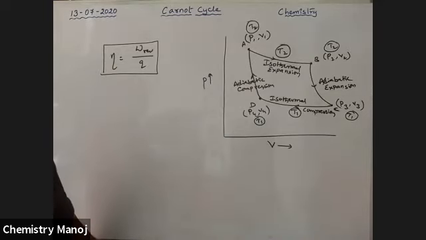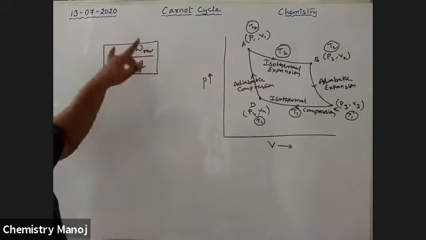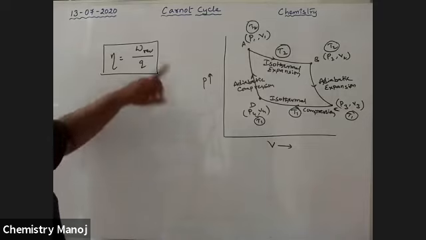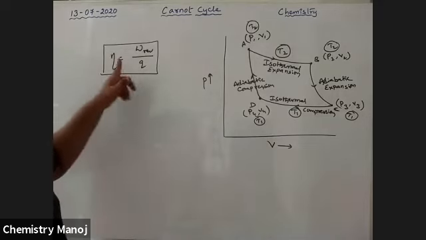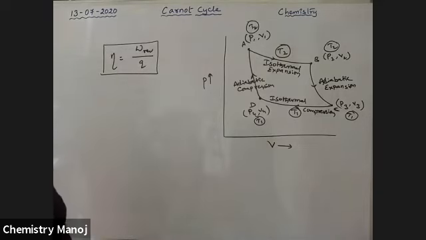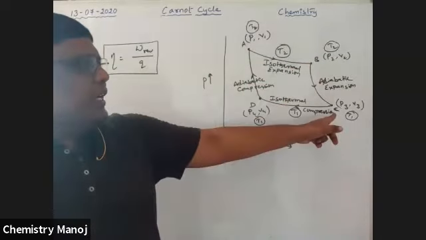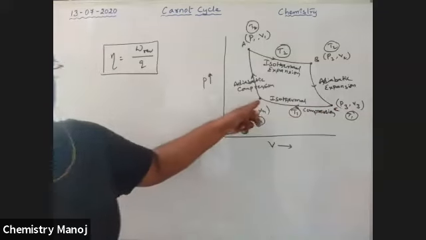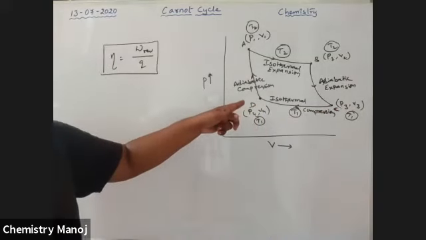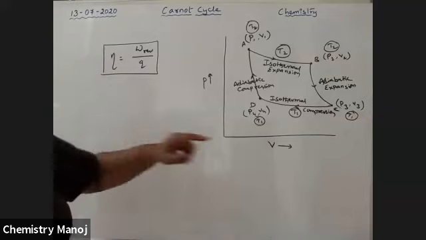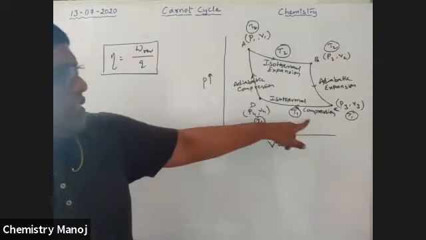Now our aim and target is to find the total net work done and how much heat is supplied to the system. By using this, we should calculate the efficiency of the heat engine. So what are the operations here? A to B, isothermal expansion. B to C, adiabatic expansion. C to D, compression.